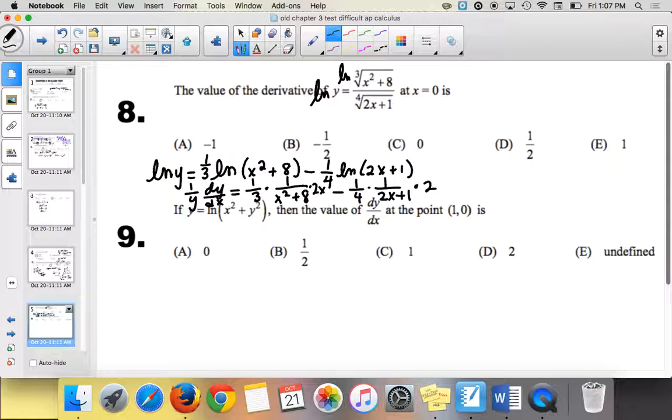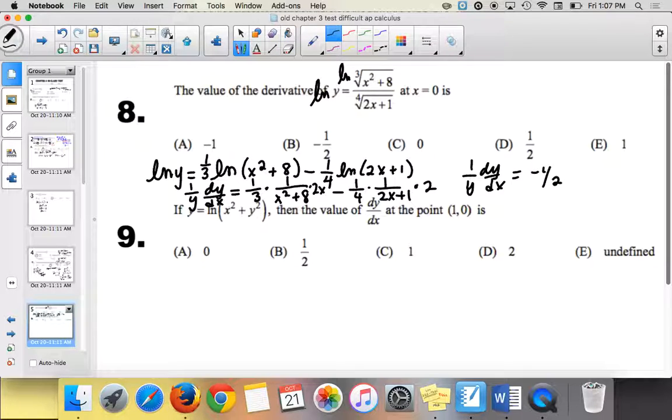All right, so we get 1 over y, dy over dx equals, I don't really need to clean it up, I guess. I can plug in 0, right? So what if I plug in 0? It's kind of messy. Can you guys see? Like the 2x makes all that go to 0. So that's gone. What about over here? I have negative 1/4 times 1 over 1 times 2. So I get negative 1/2. So I had 0 and then minus 1/2.